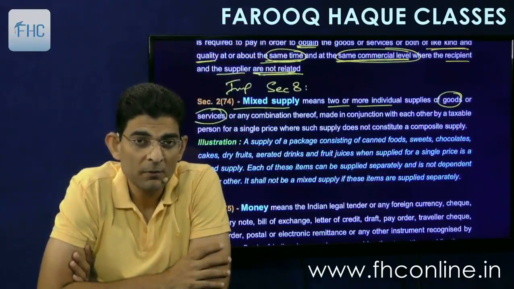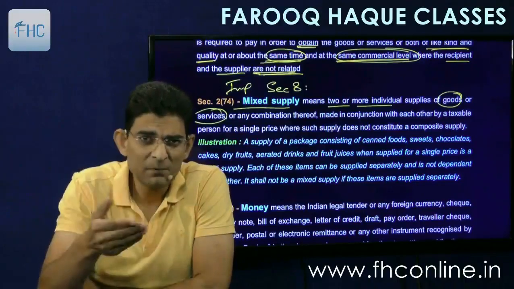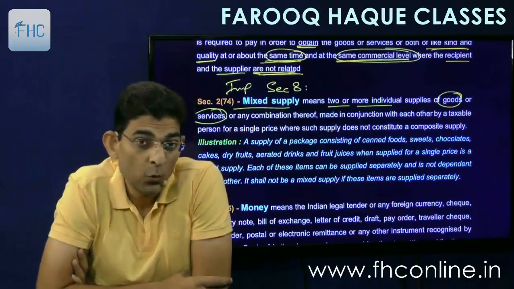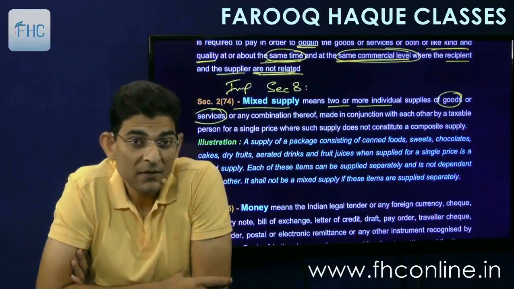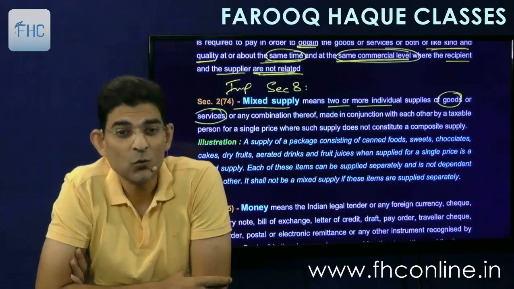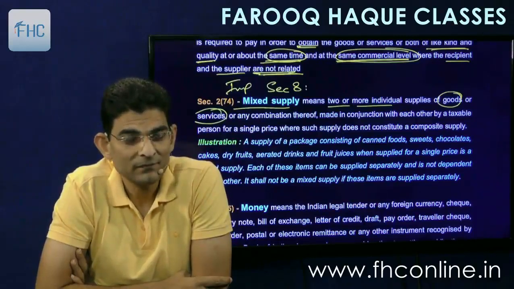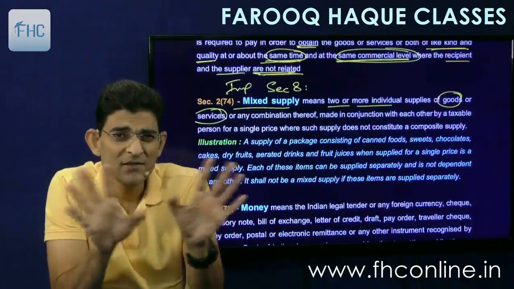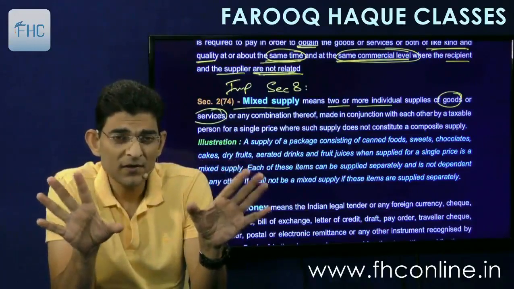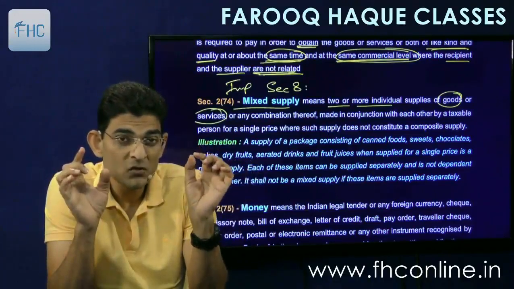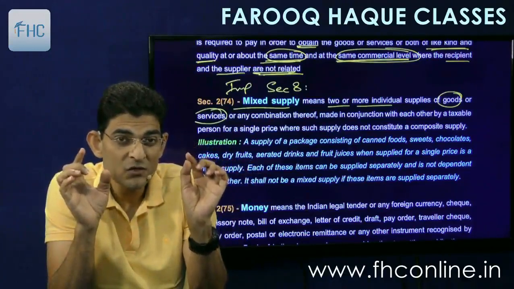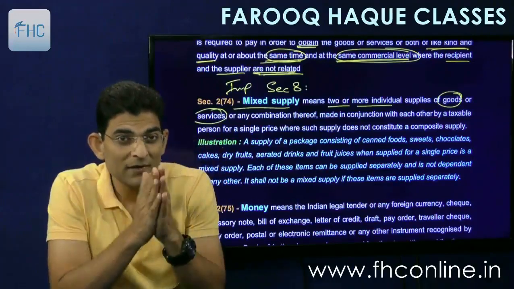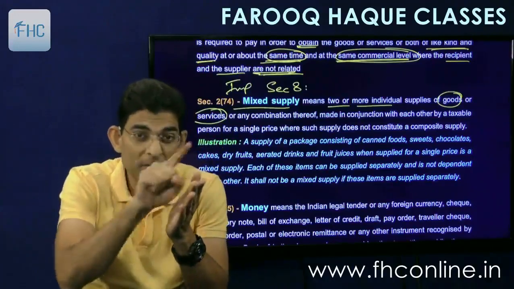Similarly, you go to a kirana shop and buy so many things. It will be billed together in one bill. Item A, item B, item C, item D, and then the total. Will that be called a mixed supply? The answer is no. That is not a mixed supply. If you put several items in the same invoice, that doesn't make it a mixed supply, right? Because we are mentioning the values of each item separately. Even if all those things are billed together, in the bill you will find the value separately.